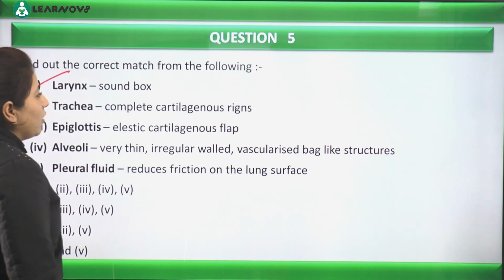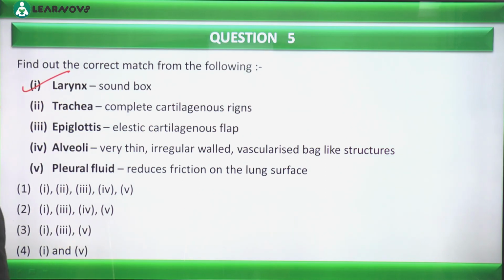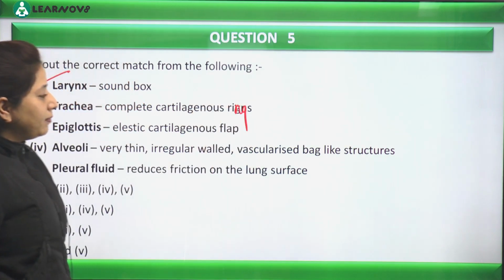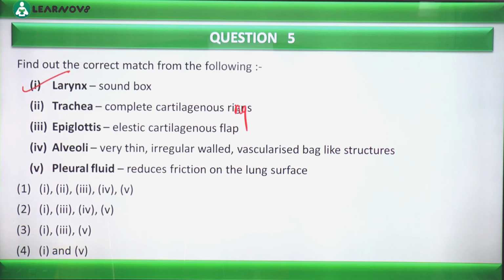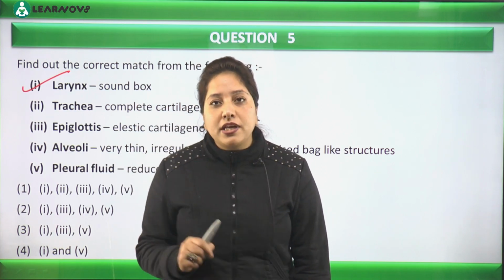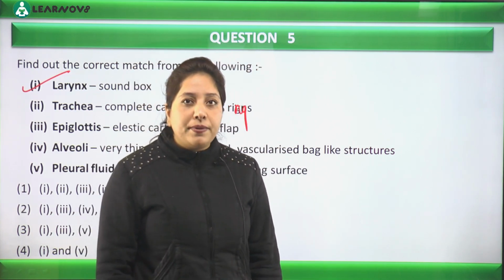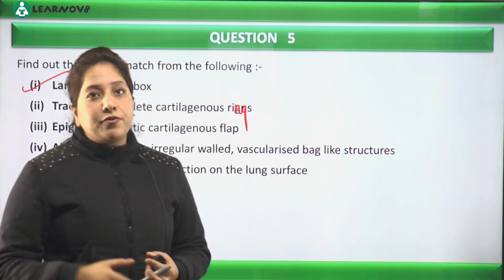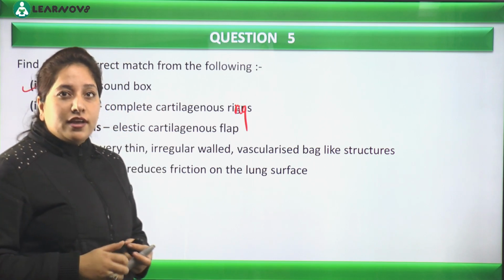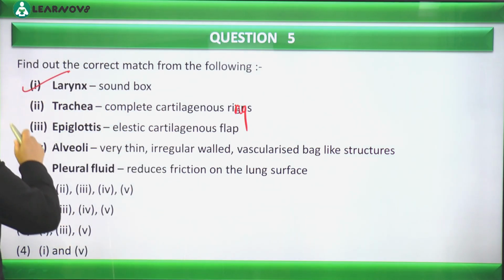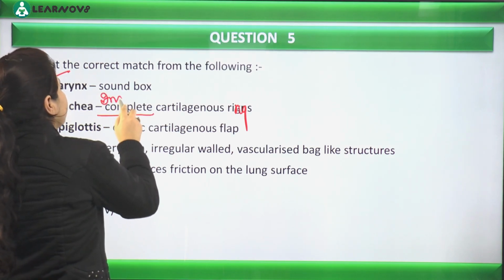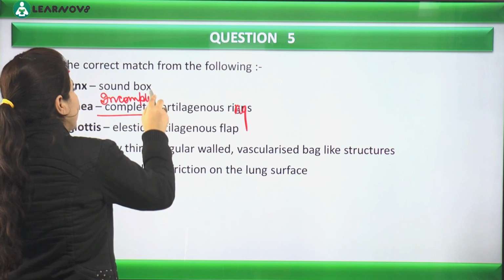Second, we have trachea. We say trachea is made up of complete cartilaginous rings. Sorry, it has been mistyped. So trachea में complete cartilaginous rings बिल्कुल भी नहीं होती. ट्रैकिया में इनकम्प्लीट कार्टिलेजिनस रिंग्स होती है और ये इनकम्प्लीट कार्टिलेजिनस रिंग्स जो है it's a type of adaptation for the bronchioles to survive even if they are not filled with air, isn't it. तो ट्रैकिया का गलत बता दिया. कंप्लीट की जगह वो कैसा होता है, इनकम्प्लीट. सी शेप्ड होती है कार्टिलेजिनस रिंग्स.